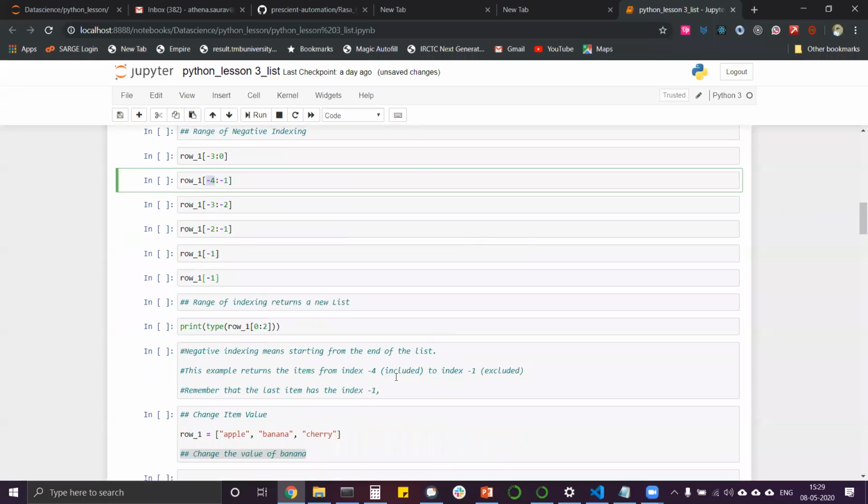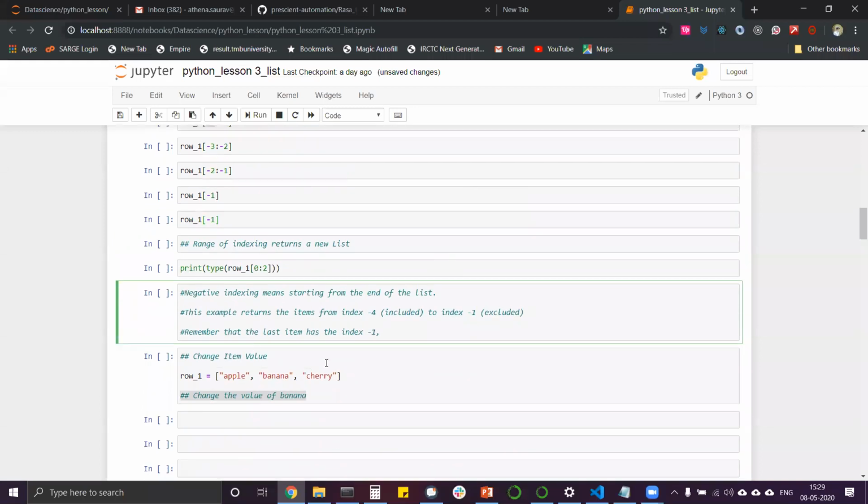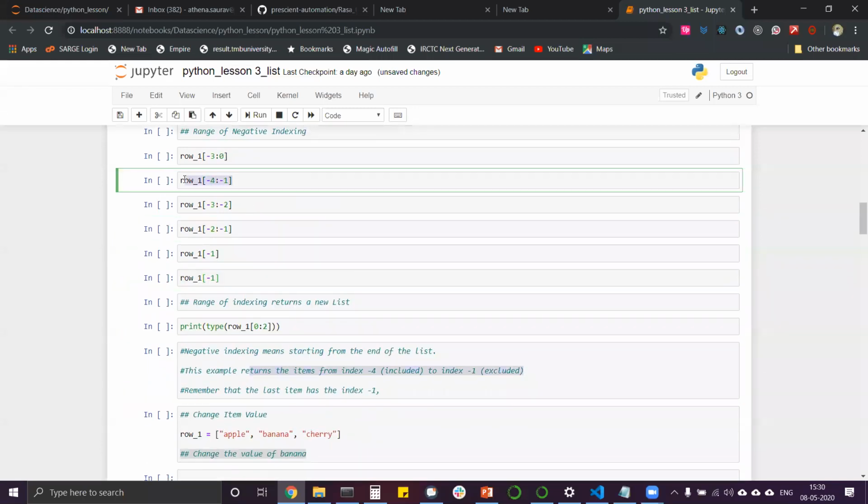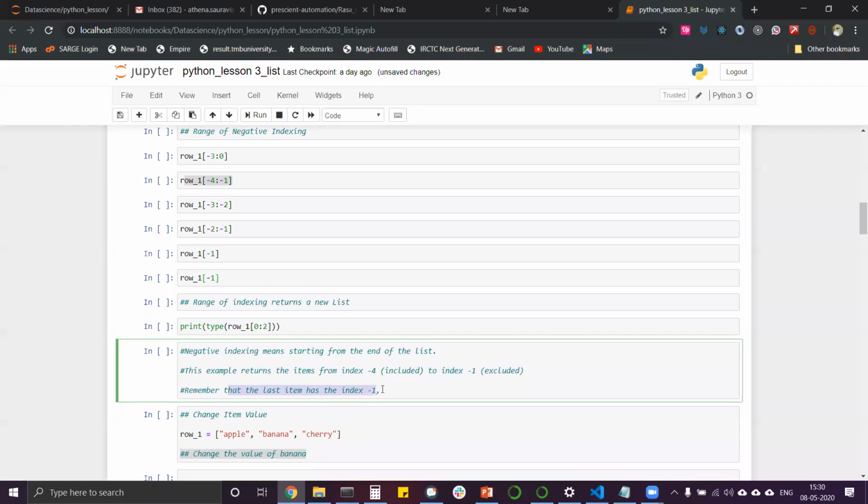Now, after this, negative indexing is a thumb rule: negative indexing means starting from the end of the list. This example returns items from index -4 included to index -1. And remember that the last item has an index of -1, not 0, in negative indexing. This is a thumb rule that you should remember.